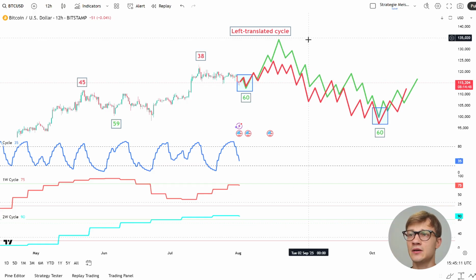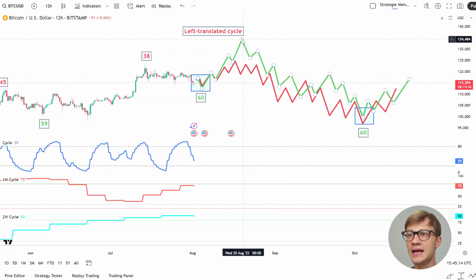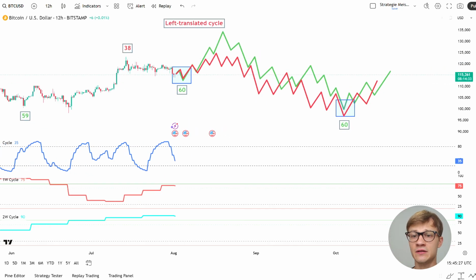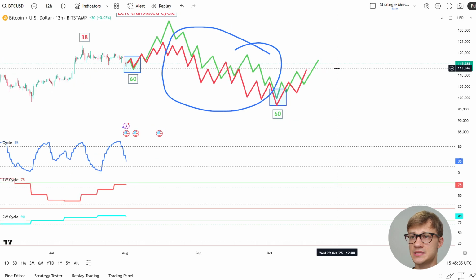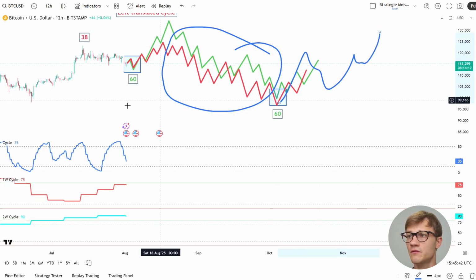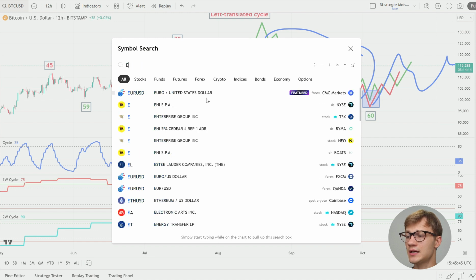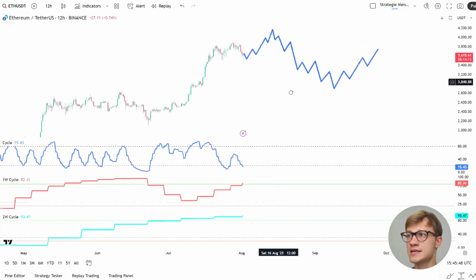Now, the best case scenario is actually these green lines, because then we are making a new top. Everybody's getting excited. Everybody starts buying Bitcoin and other cryptocurrencies. And the market does what it does best: it reverses, trapping all the retail investors and then sending the market down. Investor sentiment is going to be completely crushed in this phase. Most of the people are going to sell. They will think the bull market is over. And what is going to happen next? In October or November, we are going to make another 60-day cycle low and resume further.